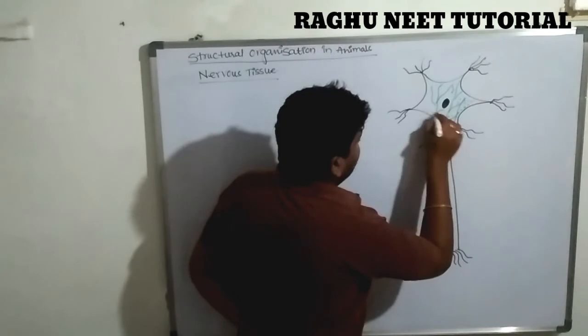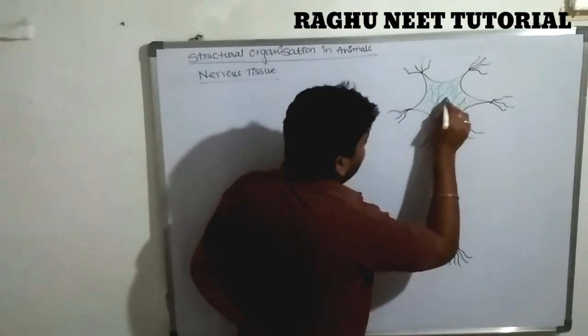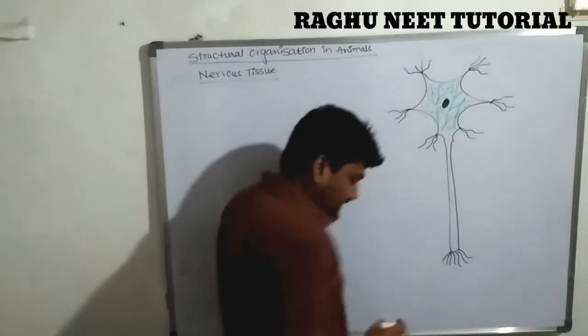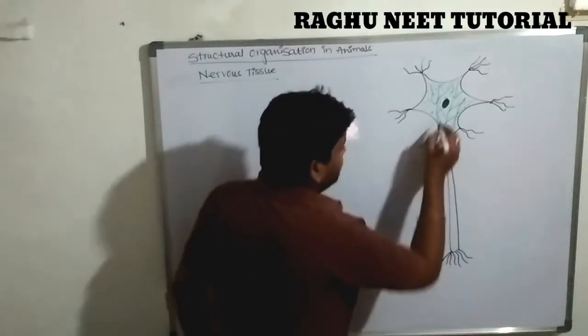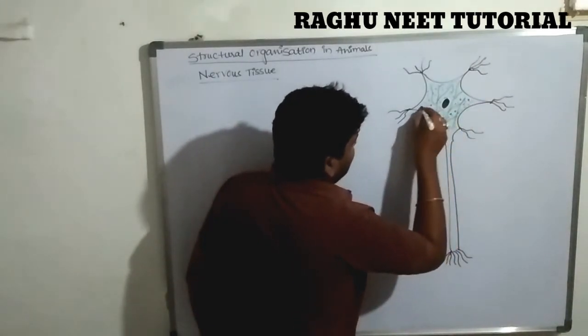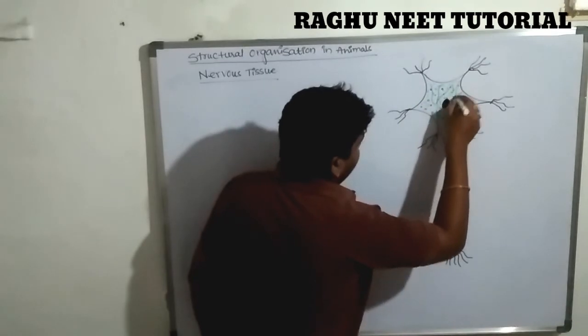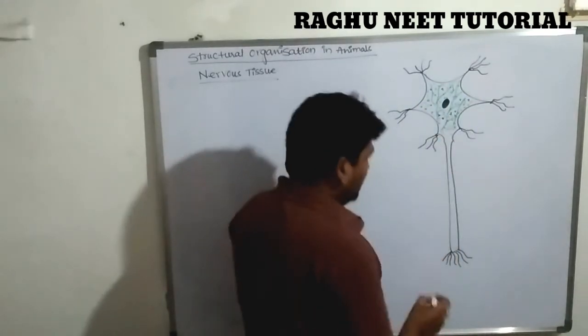The cyton body consists of the cytoplasm, and the cytoplasm consists of different types of granules. We will discuss them in a detailed way. Just observe the diagram. Are you clear? Yes.